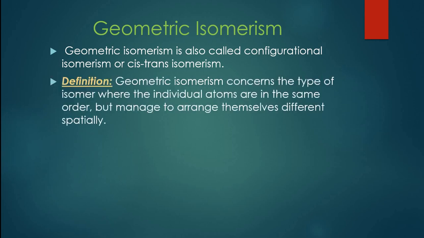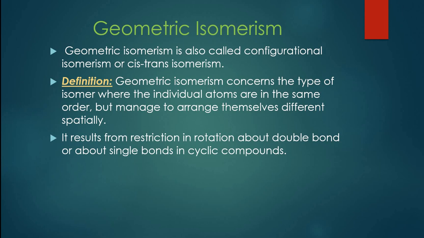It can be defined as the type of isomerism where individual atoms are in the same order but arrange themselves differently in space. Their spatial arrangement is different. It usually results from restriction in rotation about a double bond or about single bonds in a cyclic compound. Do remember, geometric isomerism is common in compounds that have a double bond, or if they have single bonds, then the molecules should be cyclic in nature.